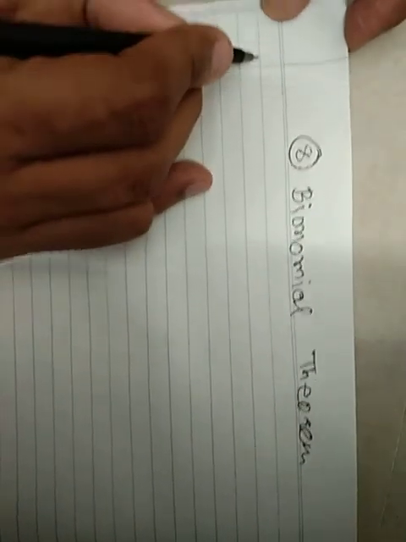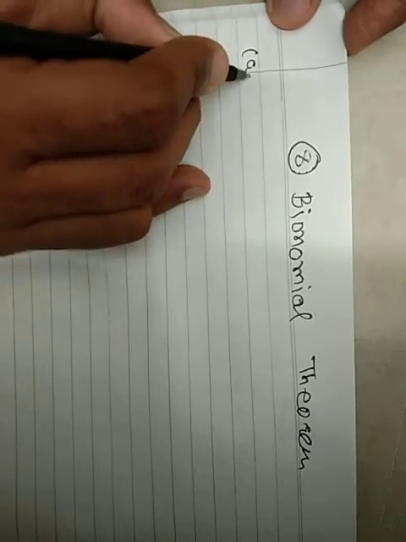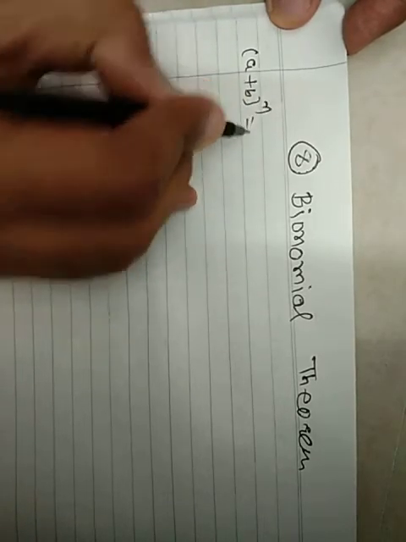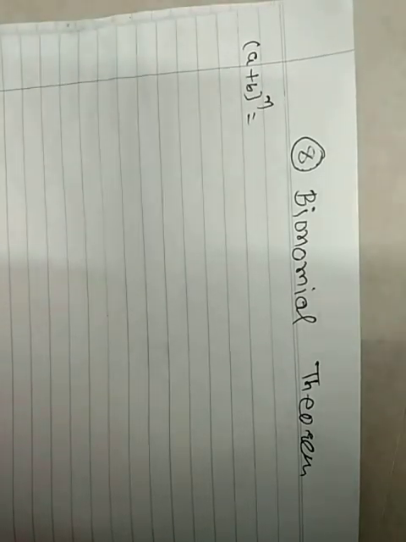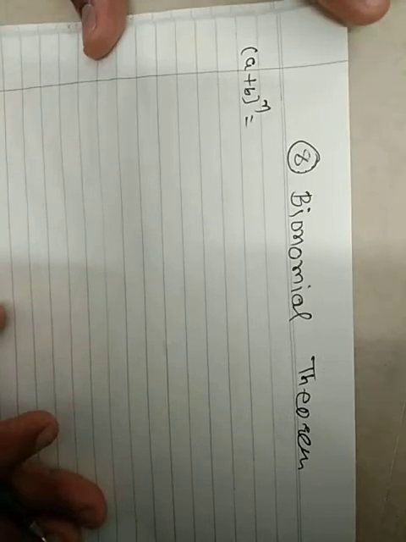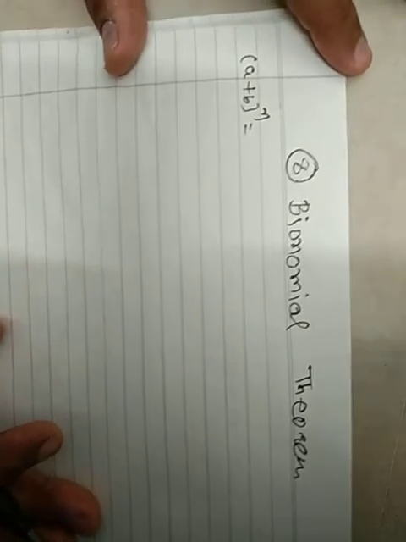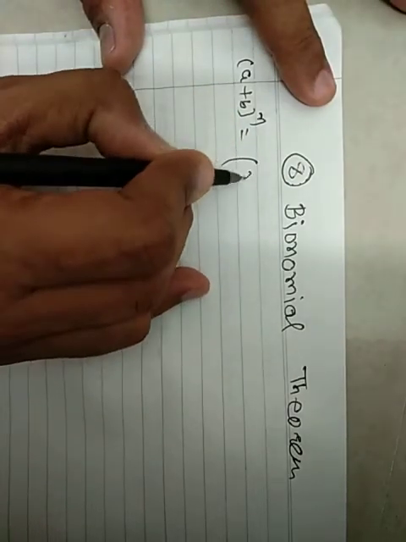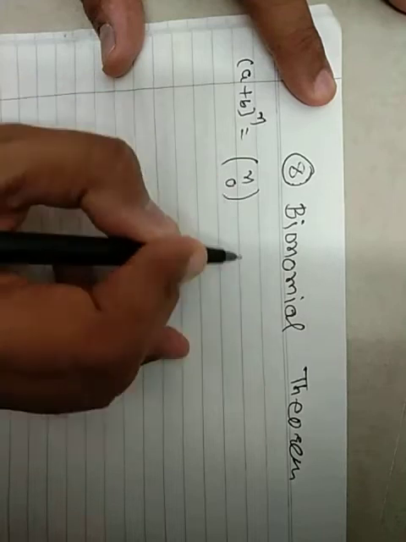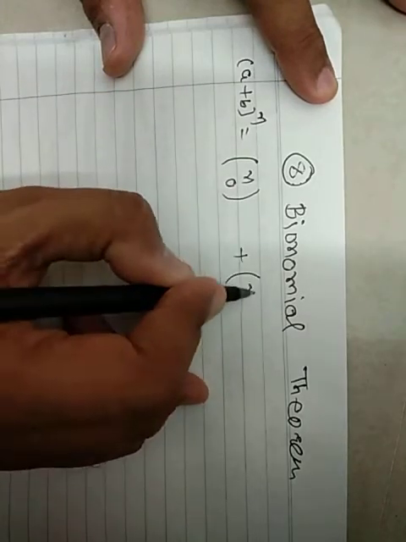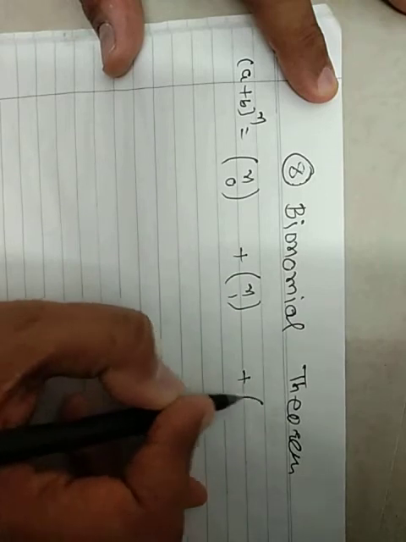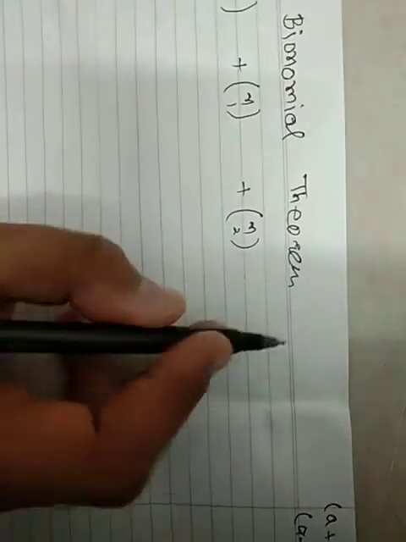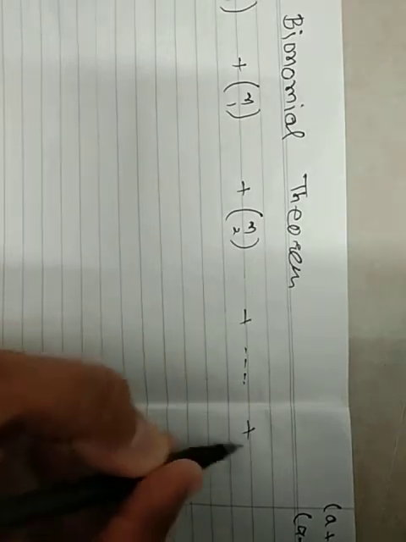Its general form is given by the Iranian mathematician Mr. Khayyam. The expansion of (a + b) raised to n is equal to: first write down nC0 plus nC1 plus nC2 up to nCn.